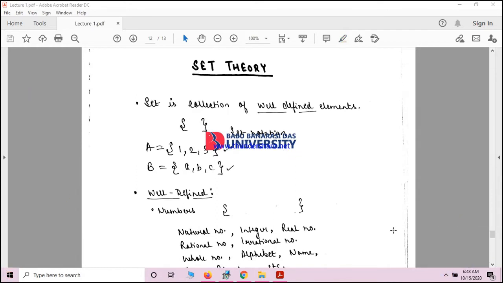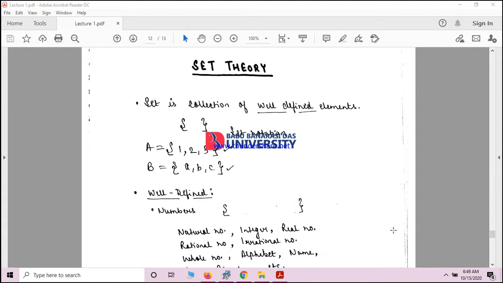Set theory is a collection of well-defined elements, and it is one of the principal foundations of mathematics, and nearly every mathematical object of interest is a set of some kind. A set is a well-defined collection of objects called the elements or members of the set.